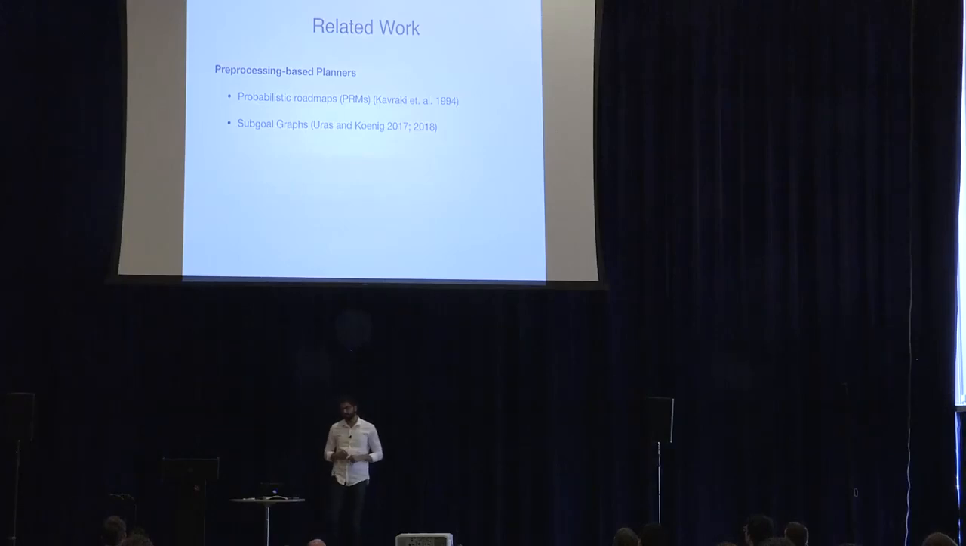So this was the overview. Now let's look into some of the related work in this domain. Our algorithm at a high level falls in the class of pre-processing based motion planners. The most renowned among them in the motion planning community are probabilistic roadmaps from the 90s. PRMs construct a roadmap in the continuous space by randomly sampling states in the free space and trying to connect them. And at the query time, they try to connect the start and the goal state to this roadmap and use any graph search algorithm to find a path from the start to the goal.